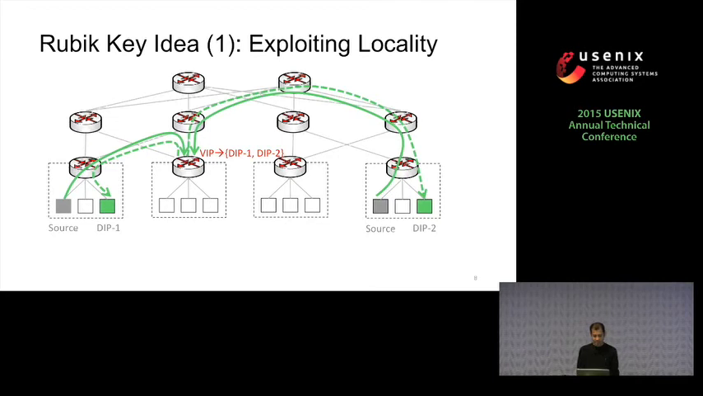So Rubik's first key idea is to exploit locality. If you recall, Duet assigns one VIP to a single switch, and it will more often than not be far away from many sources and DIPs.